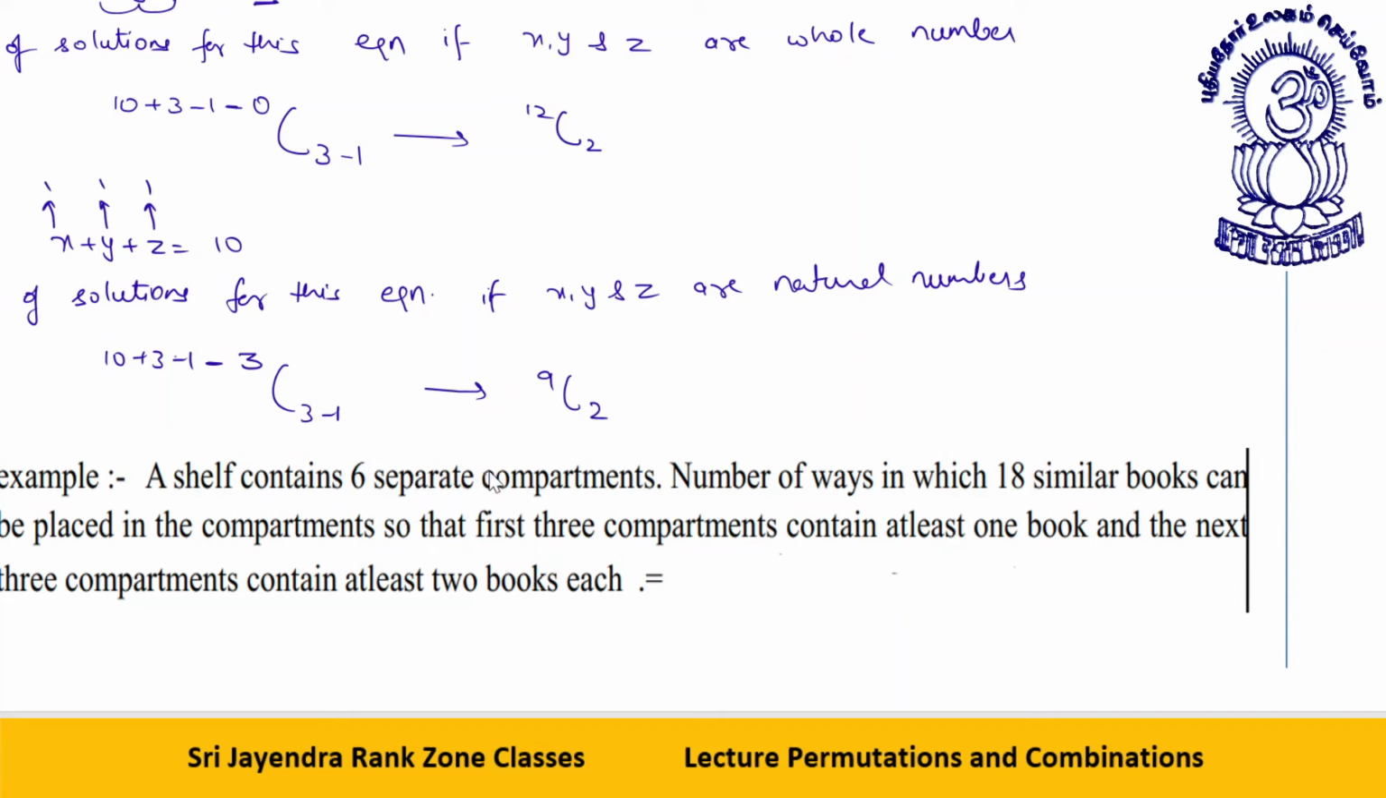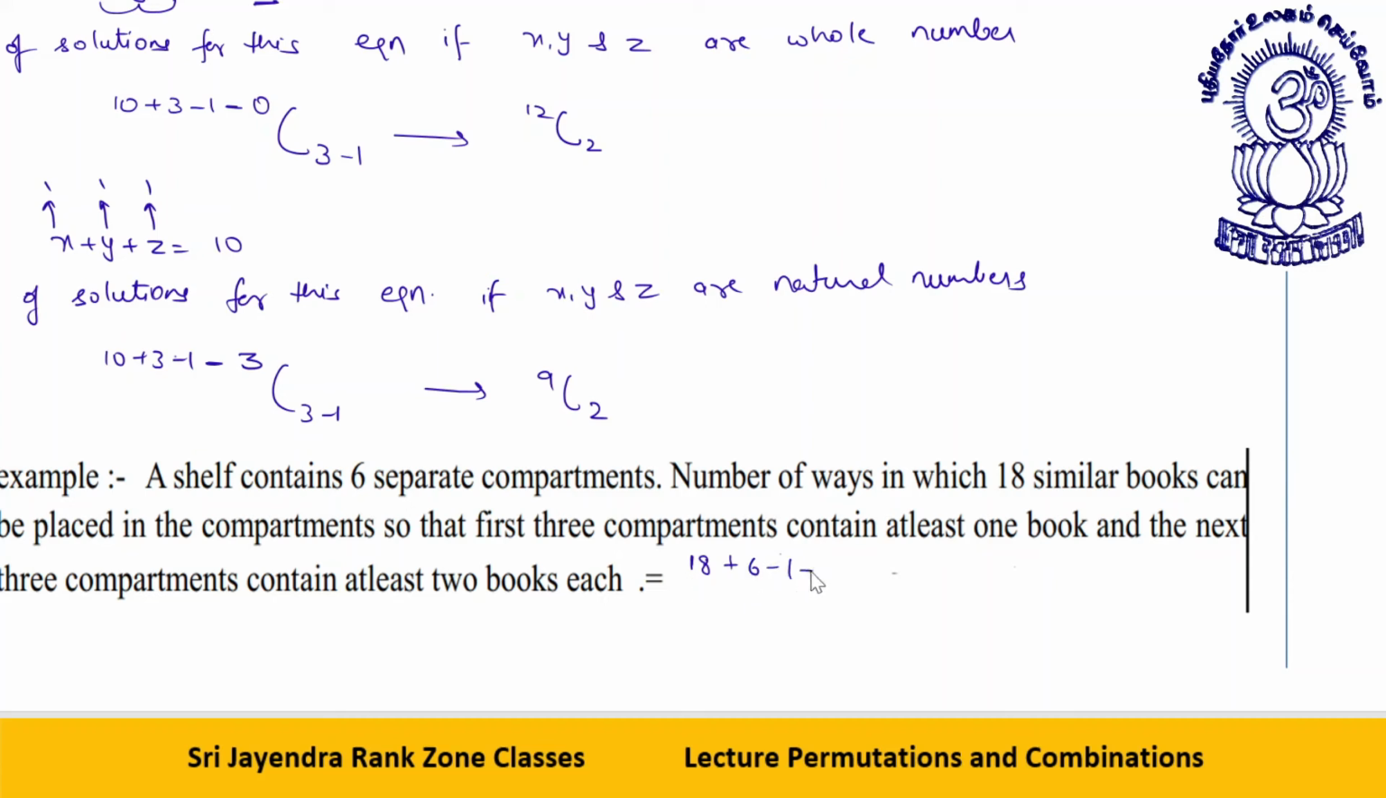A shelf contains 6 separate compartments. The number of ways in which 8 similar books can be placed in the compartments so that 3 compartments contain at least one book and the next 3 compartments contain at least 2 books each is C. How many things are there? First of all, 18 similar books are to be distributed, are to be placed in 6 separate compartments.